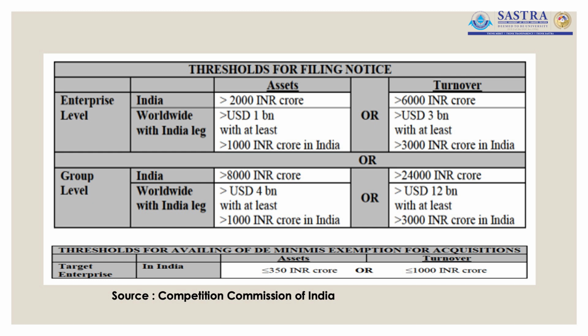If the group of companies are going to have their presence worldwide, then if their assets are going to exceed $4 billion with at least 1,000 crore rupees in India, and if their turnover is going to exceed $12 billion with at least 3,000 crore rupees in India, then they have to file notice with the Competition Commission of India, and they will have to get the approval before they go ahead with the consolidation process. There are some exemptions with respect to the filing of notice.